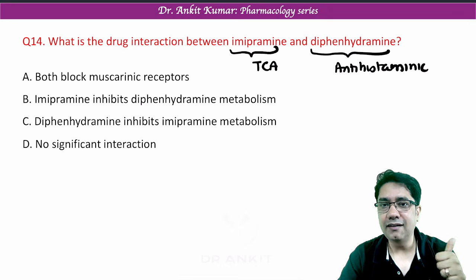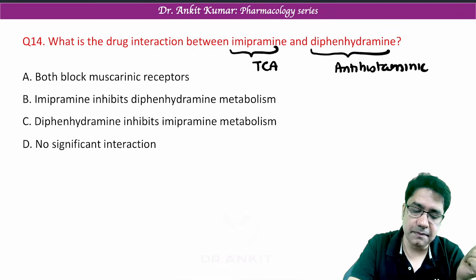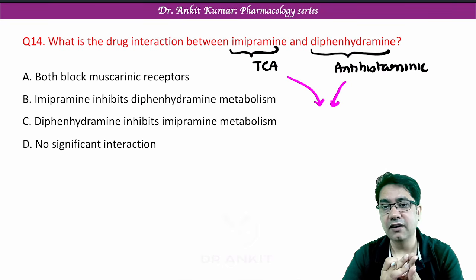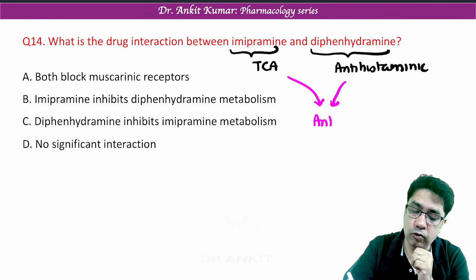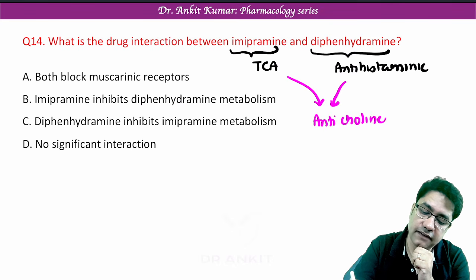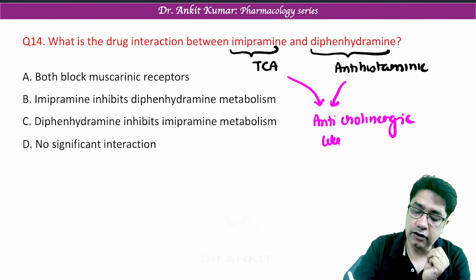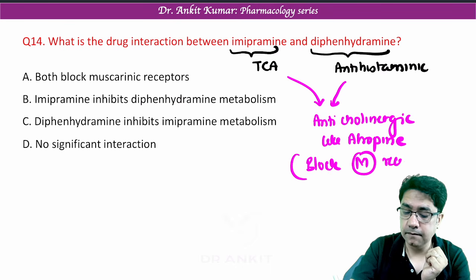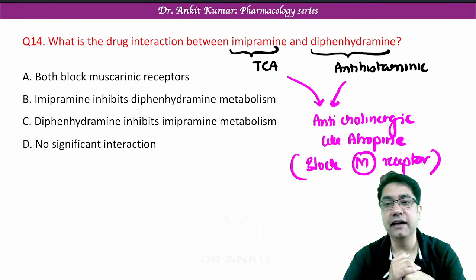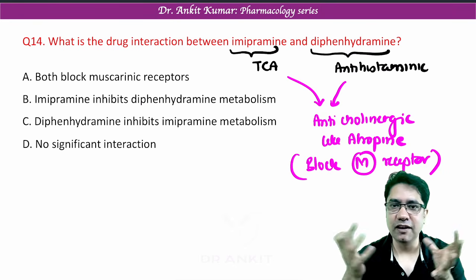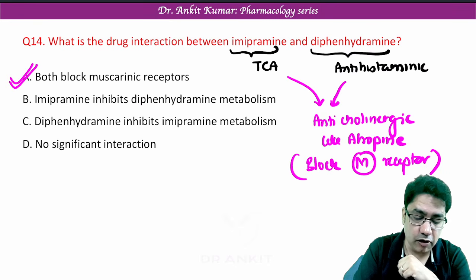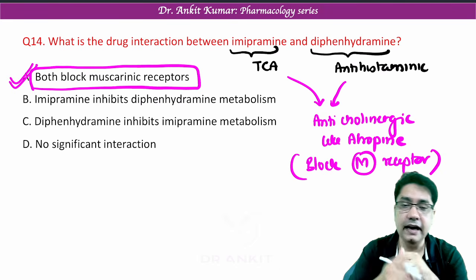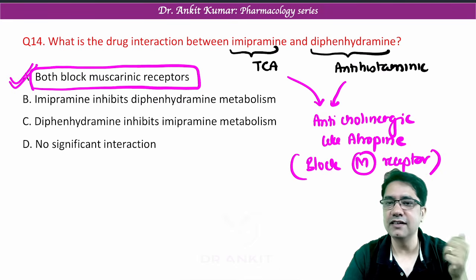And I have told you, tricyclic antidepressants and antihistaminic drugs are non-specific drugs. These classes of drugs also have anticholinergic action. These drugs have anticholinergic action like atropine. That means they block the muscarinic receptor of acetylcholine, which can lead to atropine-like effects. So what is the answer? If you combine these drugs together, they both block the muscarinic receptor, and similar atropine-like toxicity comes.